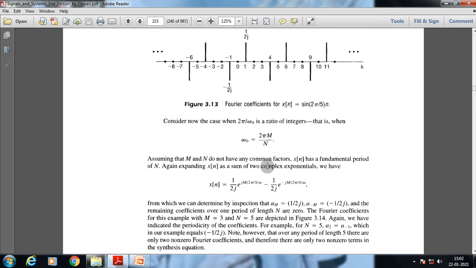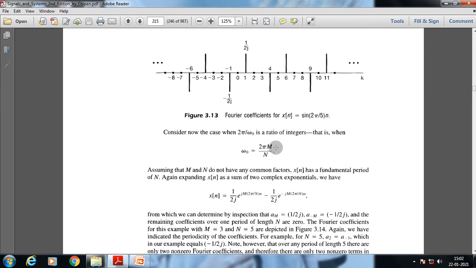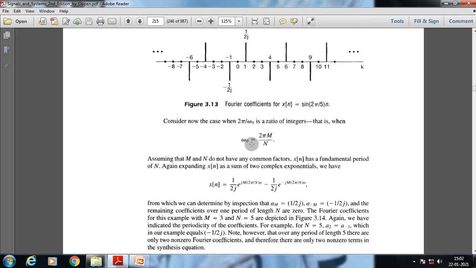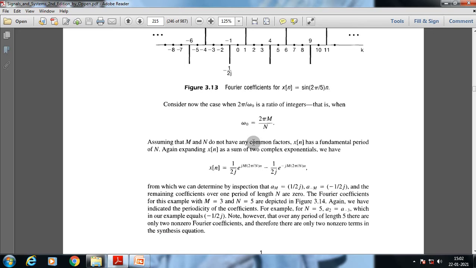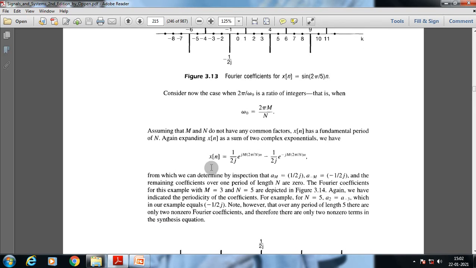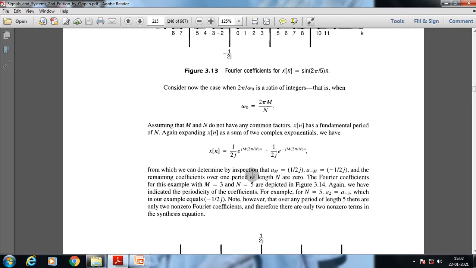Now the same process takes place. This can be written as (1/2j) e^(j m 2π/N n) minus (1/2j) e^(−j m 2π/N n). So this is the form of the signal; the sinusoidal signal can be written in Euler's form. From this, by inspection, we can understand that a_m is 1/2j, a_−m is −1/2j, and the remaining coefficients over one period of length N are 0.